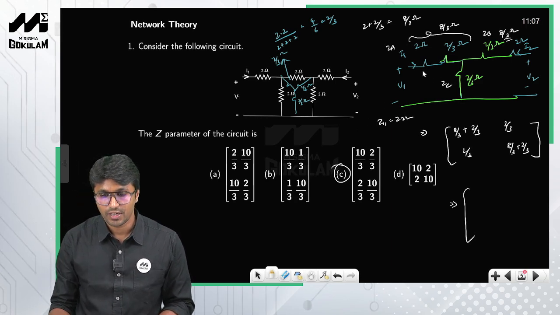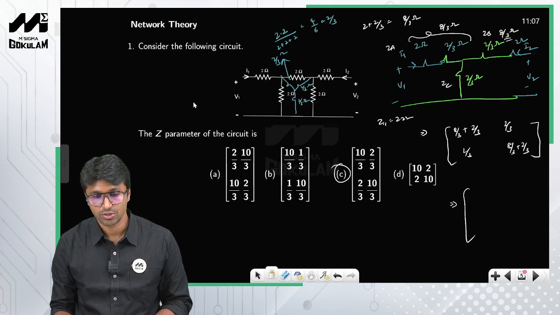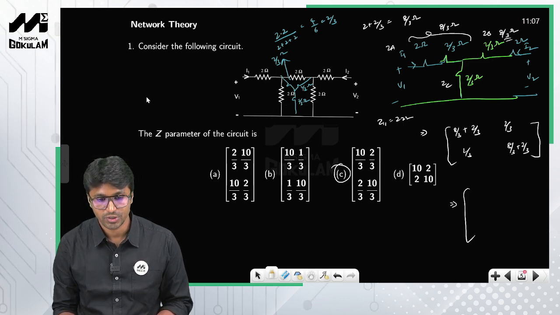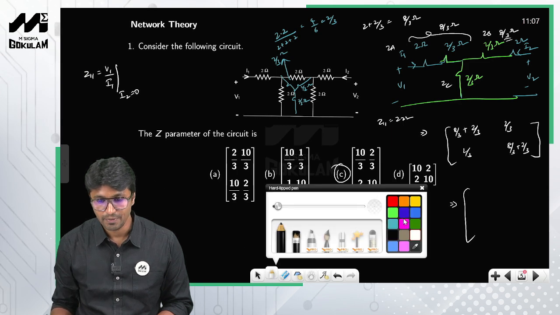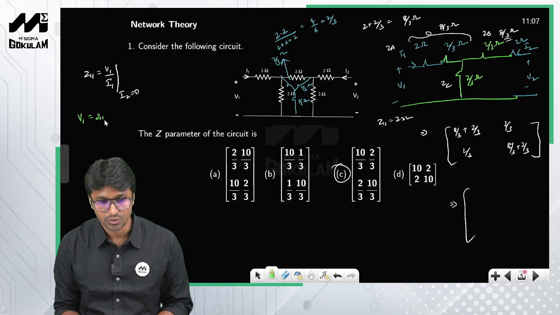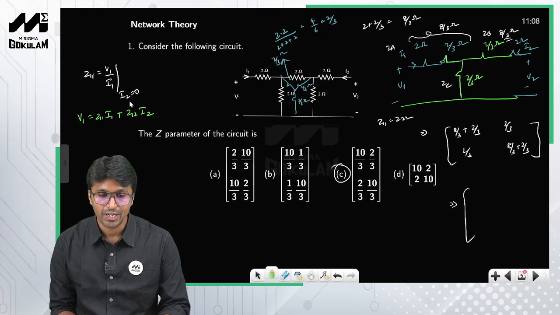So assume that you don't know this star to delta conversion or delta to star conversion, right? So what is the other way of solving this particular problem? You just have to solve for each parameter. Z11 is equal to V1 by I1 when I2 is equal to 0. Apply the equation of a Z matrix, that is V1 is equal to Z11 I1 plus Z12 I2, right? So therefore from this Z11 is equal to V1 by I1 given I2 is equal to 0. So make this I2 equal to 0.